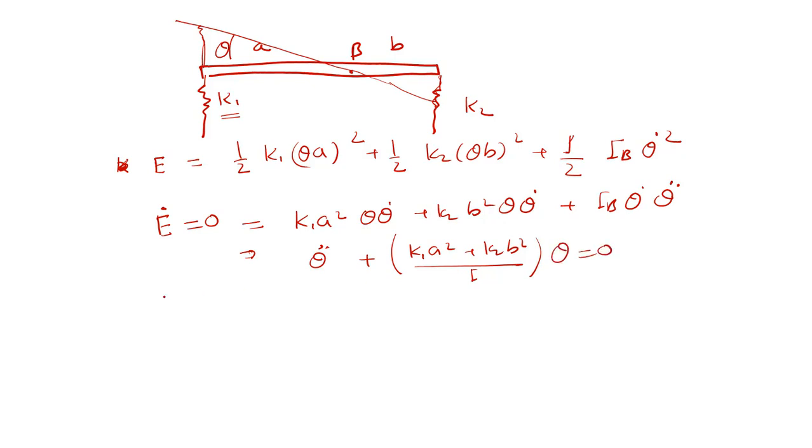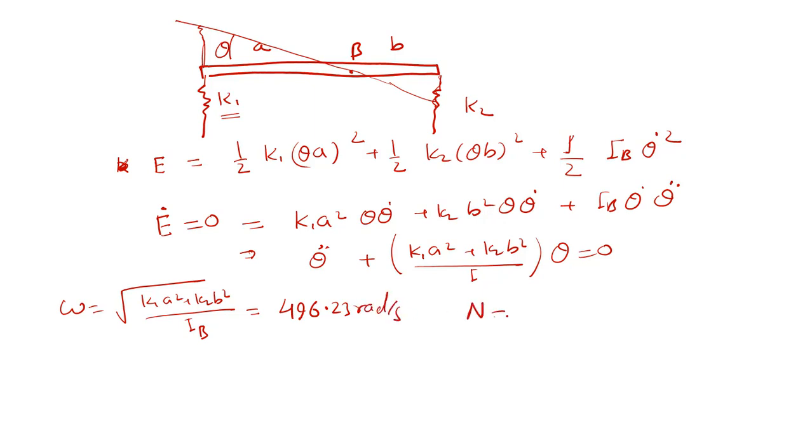So what is omega n? The square root of (K1 A square plus K2 B square) upon I. If I substitute the values of K1, K2, I_B and the other parameters, I get omega n as 496.23 radian per second.